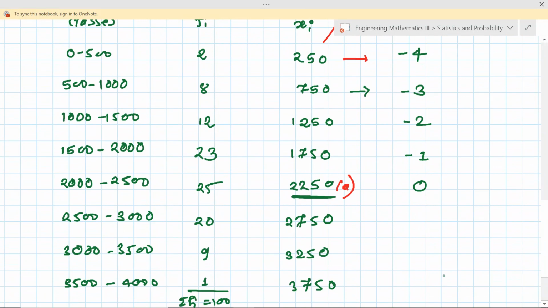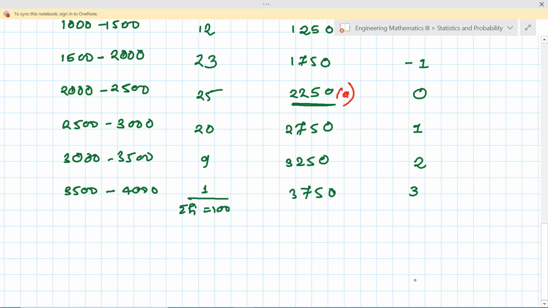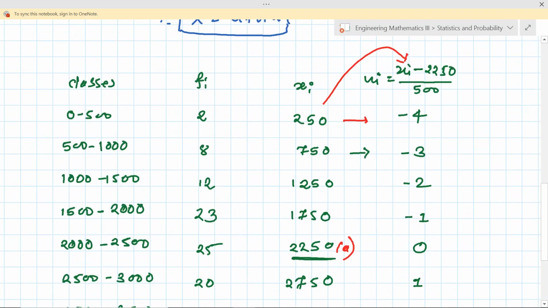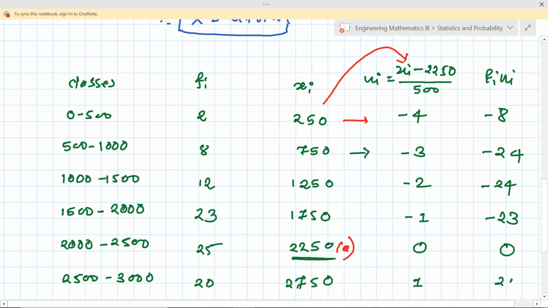See, that value comes in ascending order. Okay, so next is nothing but plus 1, then plus 2, plus 3, in this way. See how interesting it is. Okay, and once you have this ui, find out fiui. So now it is very simple to take the product. 2 into minus 4 is nothing but minus 8. 8 into minus 3 is nothing but minus 24. 12 into minus 2 is nothing but minus 24. 23 into minus 1 is nothing but minus 23. 0 into 25 is nothing but 0. 20 into 1 is nothing but 20.